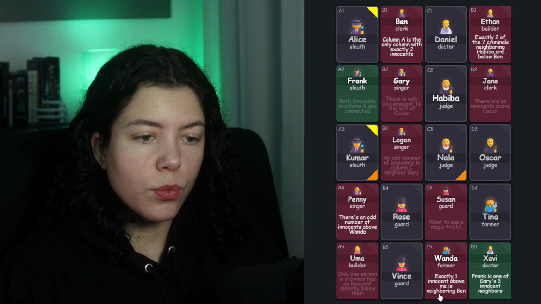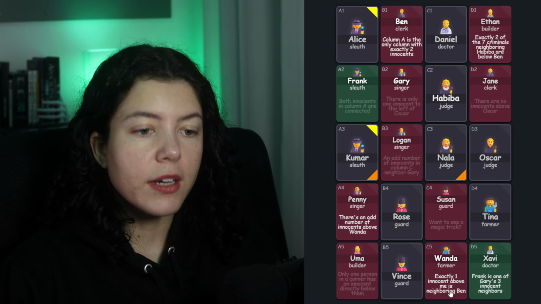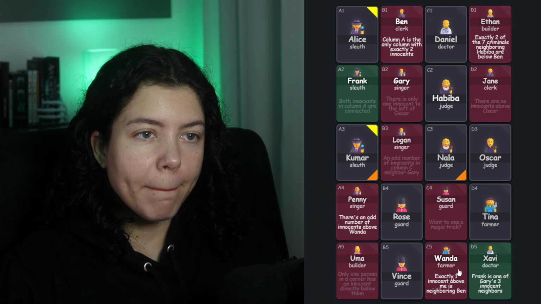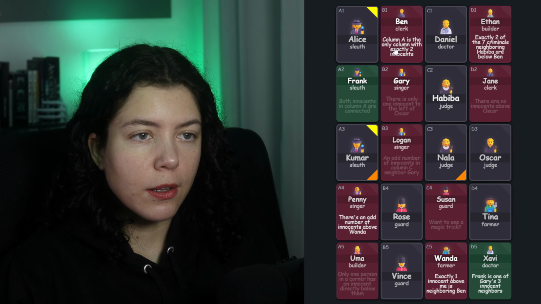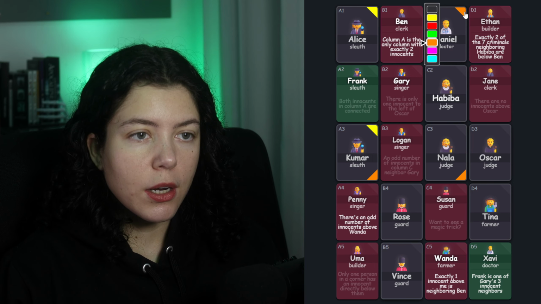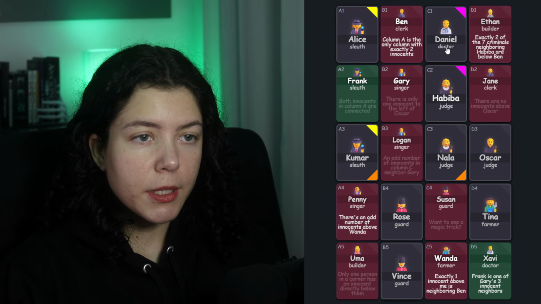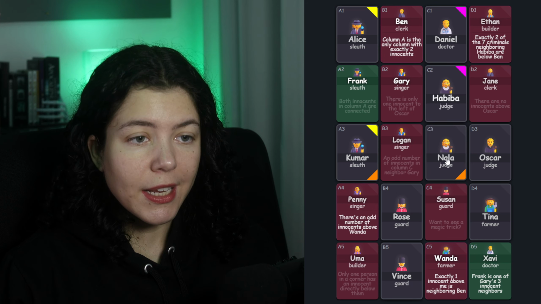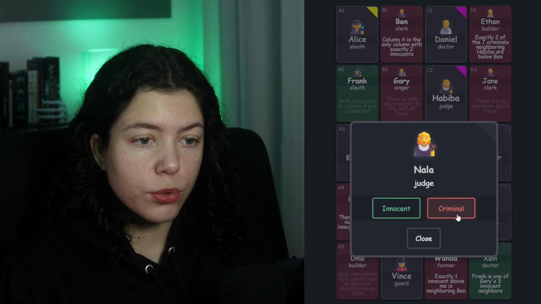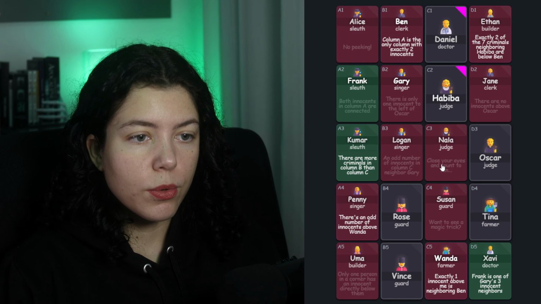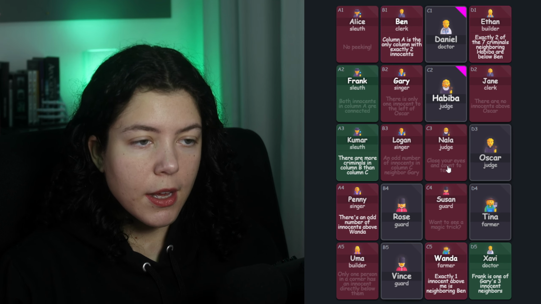And she says that only one... No, there's exactly one innocent above her who is neighboring Ben. Ben is up here, the first person in column B, and he is gonna share one innocent with Gary, who is either gonna be Daniel or Habiba, the 2 people that neighbor Ben in column C. And that makes us sure that Nala is not the innocent above Wanda. So she becomes a criminal, which makes Coomer an innocent and Alice a criminal because they were all pairs of opposites in a chain. Coomer says then that there are more criminals in column B than column C.